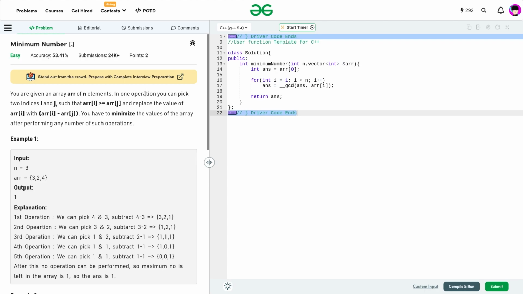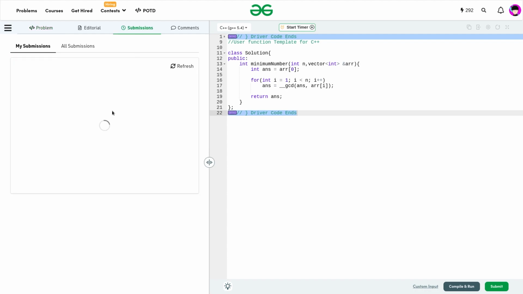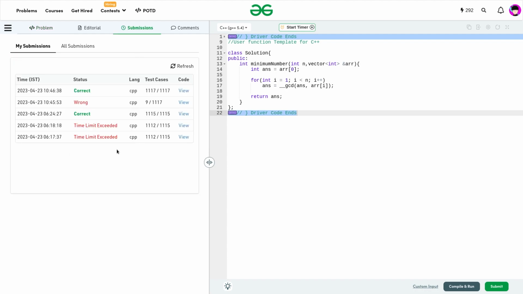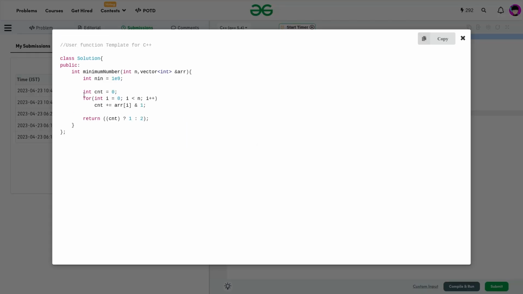In case you are wondering, I can also show you. This was yesterday's problem. If I go to my submissions, you can see there are two attempts where my time limit exceeded. I was trying some other approaches as well. One of my solutions got accepted at 6:24. Now if I show you this particular solution, this is the exact same code that I explained in the video.